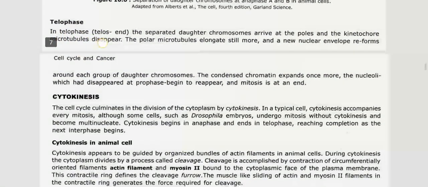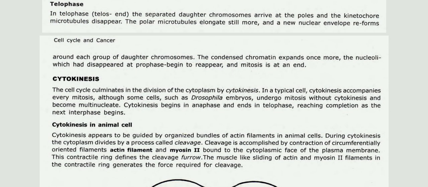Then telophase, the next stage. In telophase, the separated daughter chromosomes arrive at the poles and the kinetochore microtubules disappear. The polar microtubules elongate still more and a new nuclear envelope reforms around each group of daughter chromosomes. The condensed chromatin expands once more, and nucleoli, which had disappeared at prophase, begin to reappear, and mitosis is at an end.